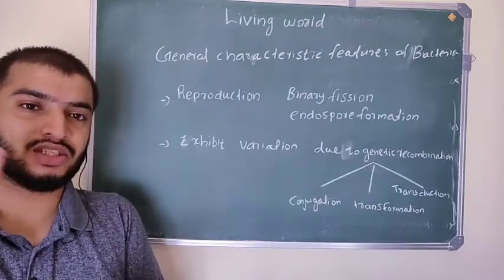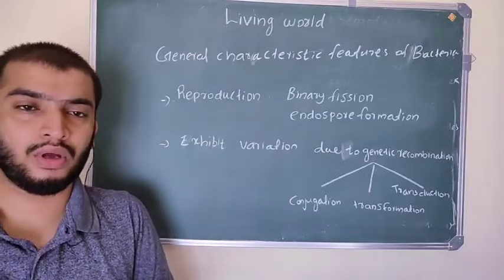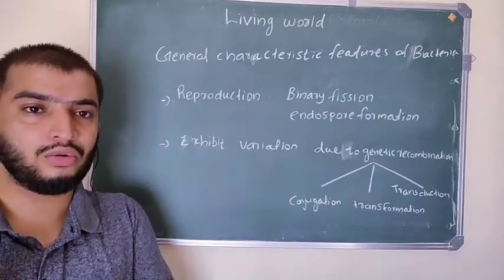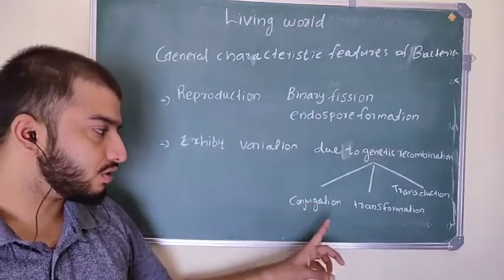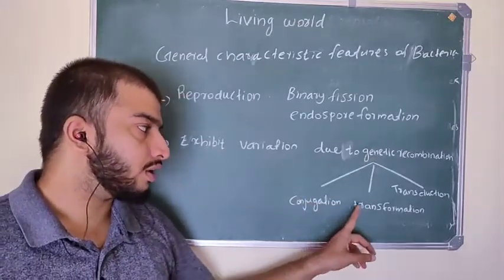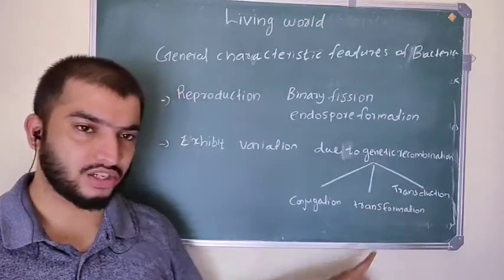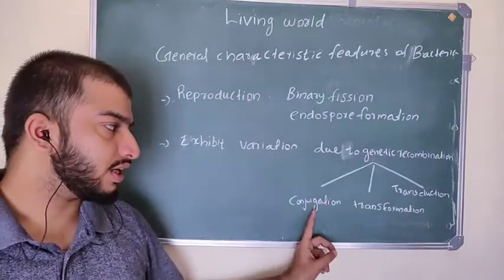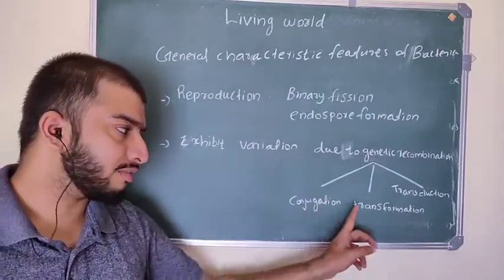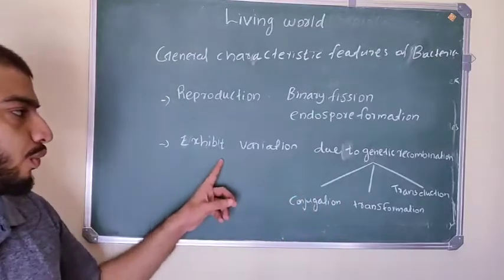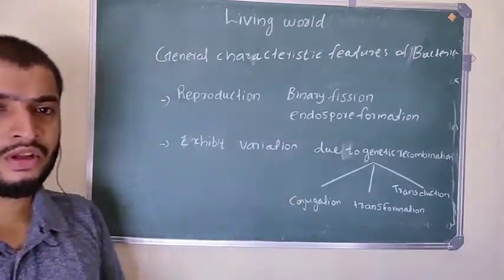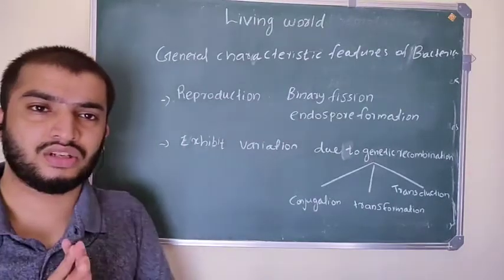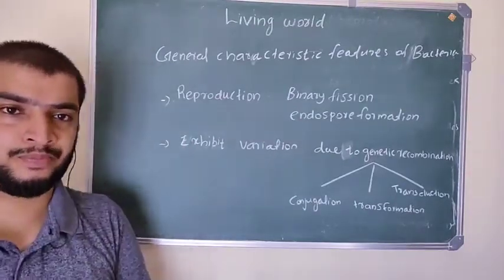They transfer genetic material from one bacterium to another bacterium. It leads to genetic variation. This genetic recombination is through conjugation, transformation and transduction. By these methods, they share genetic material which leads to variation. We will study in detail. So these are the general characteristic features of bacteria.